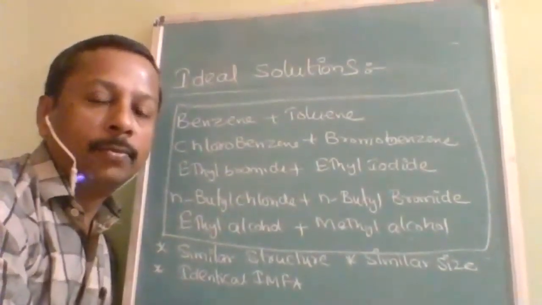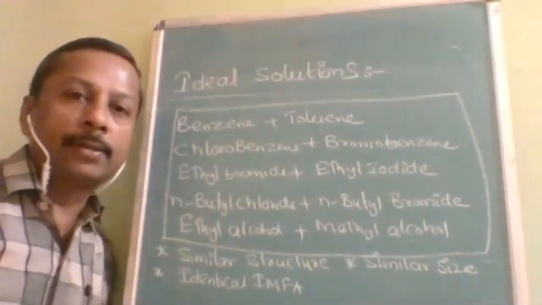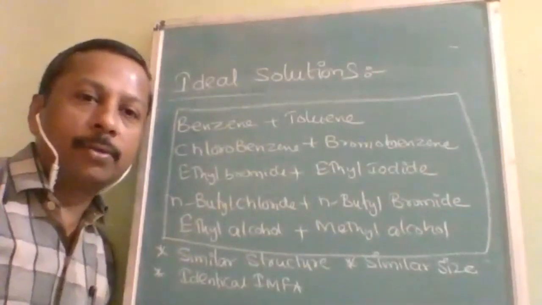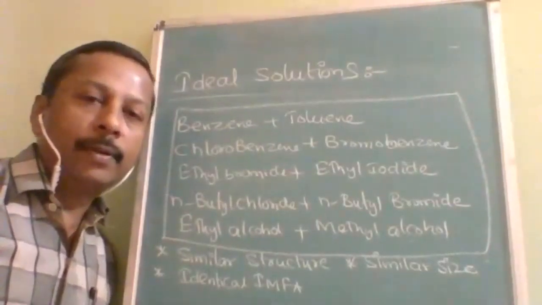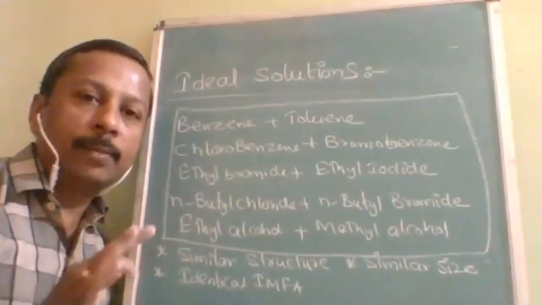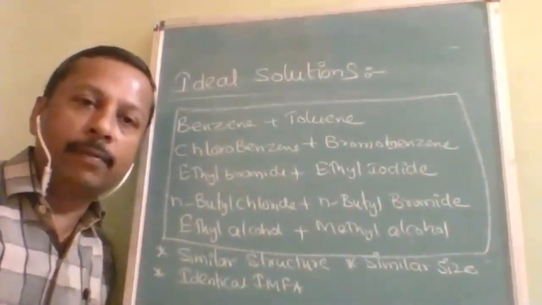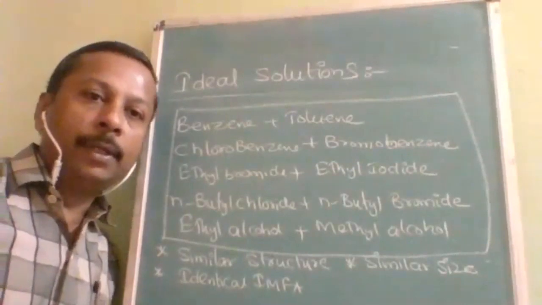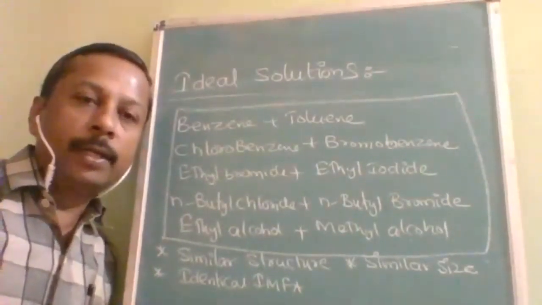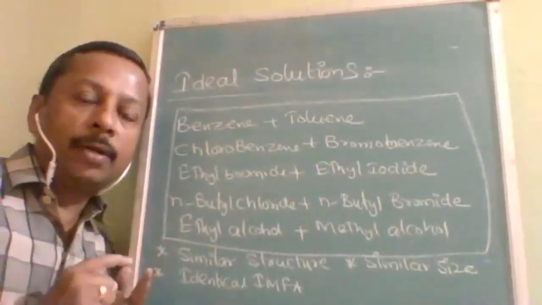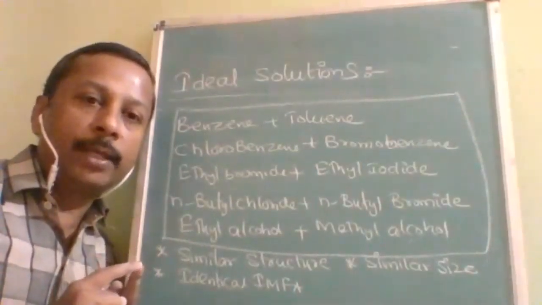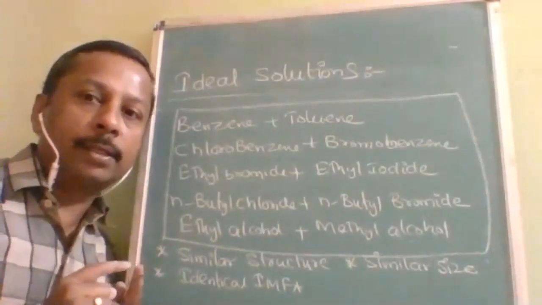Okay. So we have completed all aspects of the ideal solution except the graph. And the graph we need not study because we have already studied it in the Raoult's law graph. It should be a straight line. So I am skipping it for the time being, but we will study the same graph with the non-ideal solution. Is it understood, students? So ideal solution, how many times I've explained to you? It is explained through the conditions. How many conditions? Three conditions.